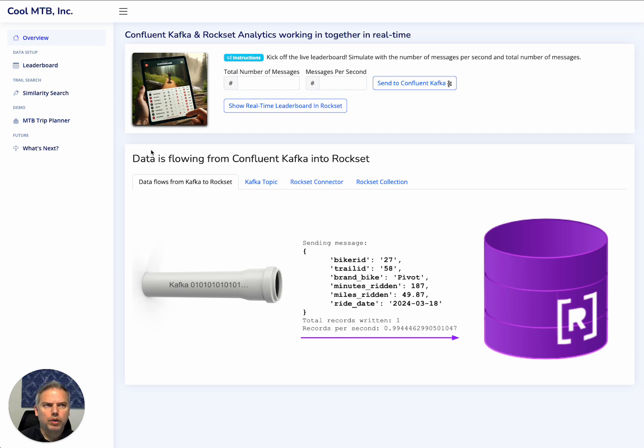I think most of you know, but just in case, Kafka is very simply an immutable log of data. It stores bytes. It doesn't care what the data is, just zeros and ones effectively. But we need to make sure that those zeros and ones make sense, and that's where Rockset comes in. Our integration turns those zeros and ones into usable JSON in this case. And here's what a sample message looks like.